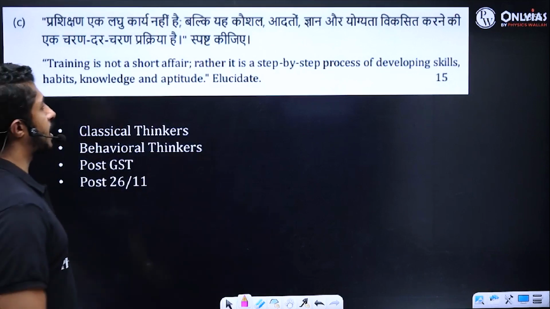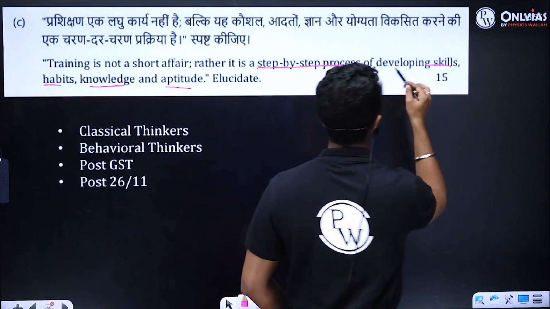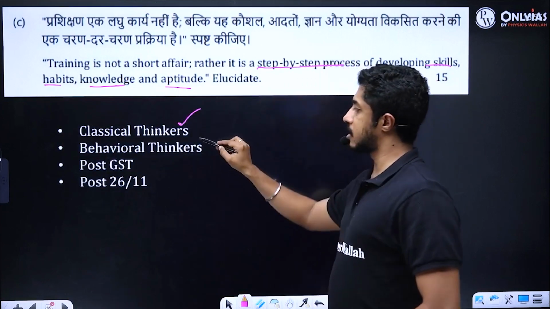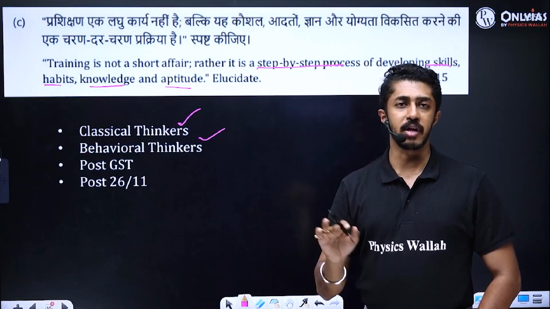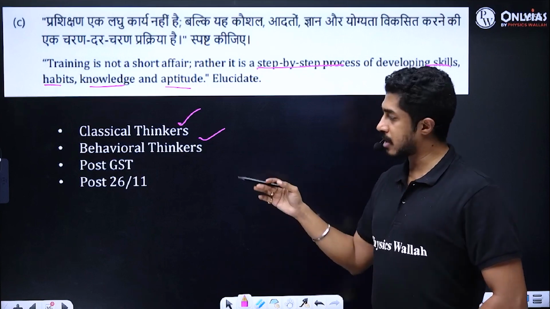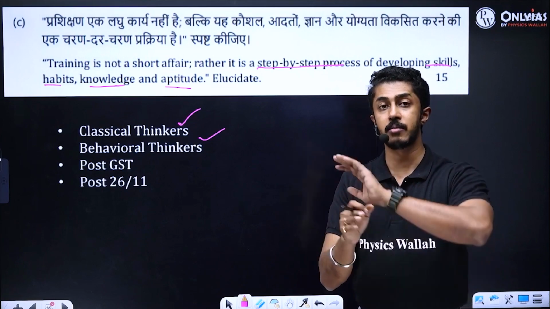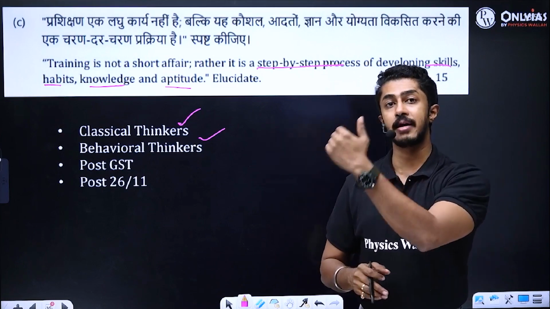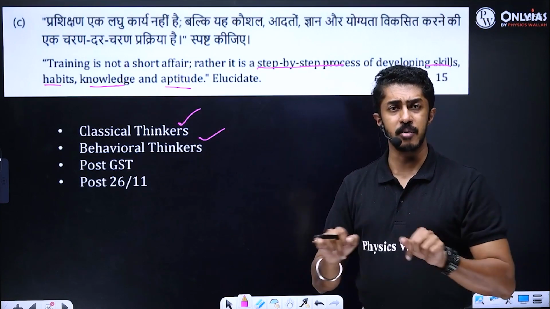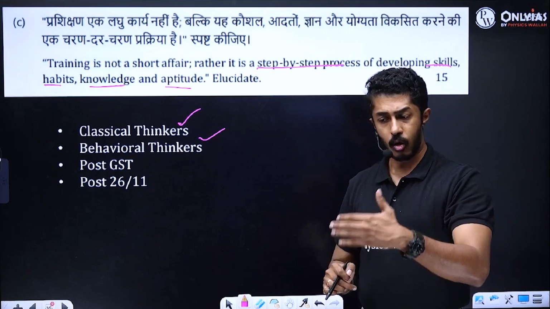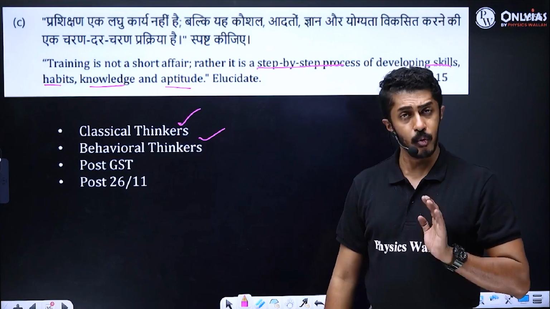Training is not a short affair, rather it is a step-by-step process of developing skills, habit, knowledge and aptitude. 15 marks. Be it classical thinkers, be it behavioral thinkers, basically what is it? We know that they all gave emphasis to training in different ways, but behavioral thinkers gave it more importance from a standpoint of human relations, human interactions, the informal group settings. Classical thinkers kept it very formal, structure based. According to each stage of your career, you need to get the concerned training. Both are equally relevant.